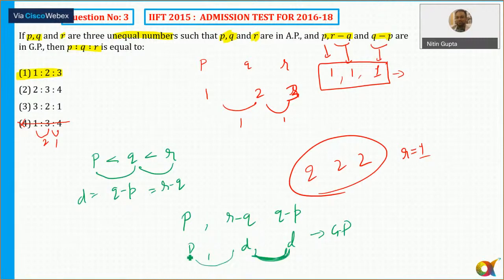So it means P is also equal to D here. P is equal to D, then Q is equal to 2D, R equal to 3D. So the answer will be 1 is to 2 is to 3. So I hope that now it is clear to all of you. Any doubt? Can we move to the next slide?